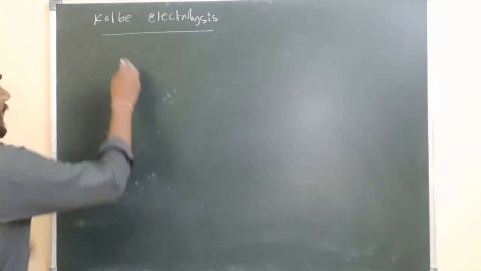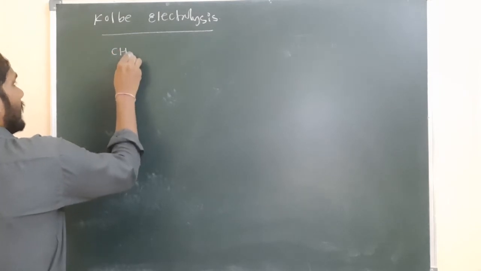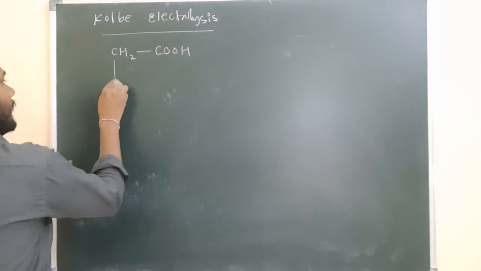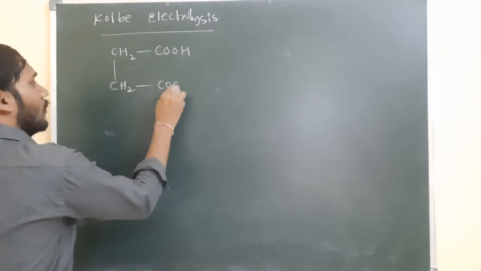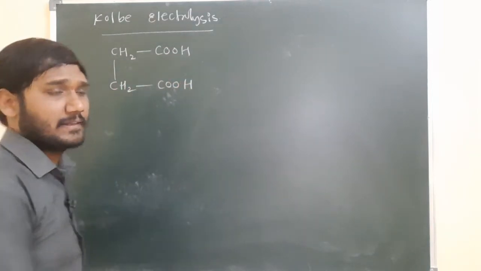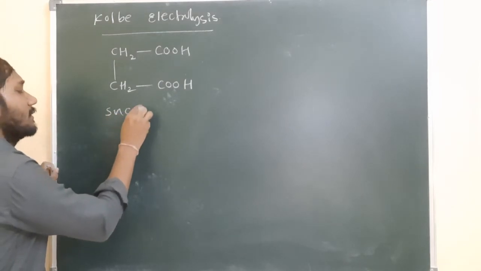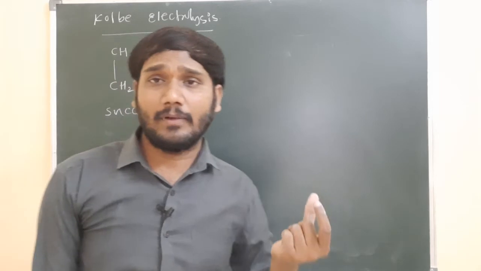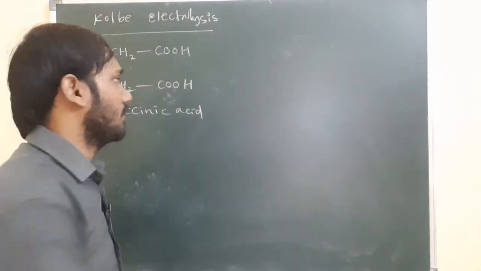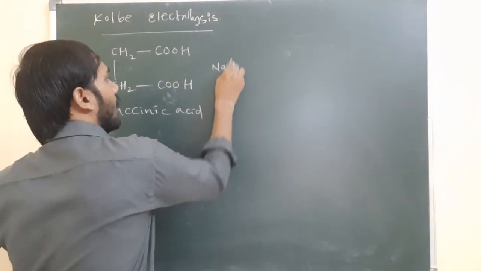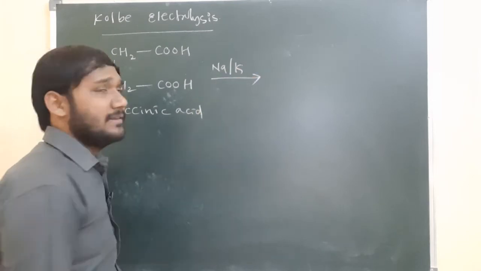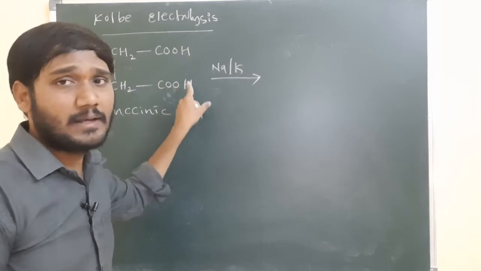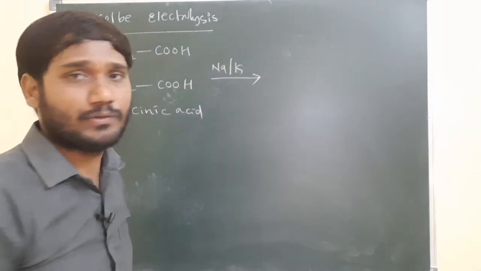I am taking the succinic acid. So for example, the succinic acid formula is CH2COOH and CH2COOH. This we call succinic acid. This succinic acid I am reacting with sodium or potassium metals. When it reacts with sodium or potassium, these hydrogens are replaced by the metals, and the hydrogen goes out in the form of hydrogen gas.